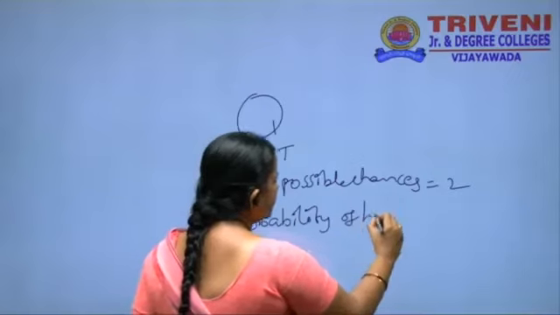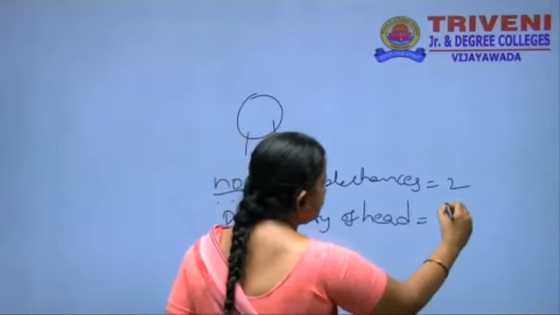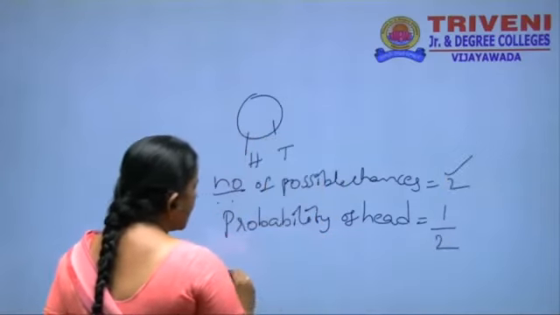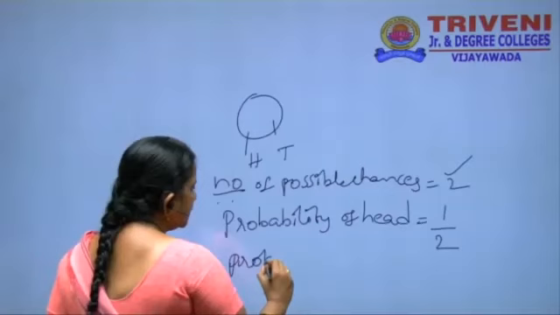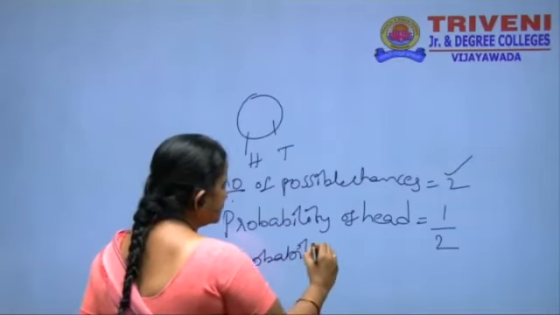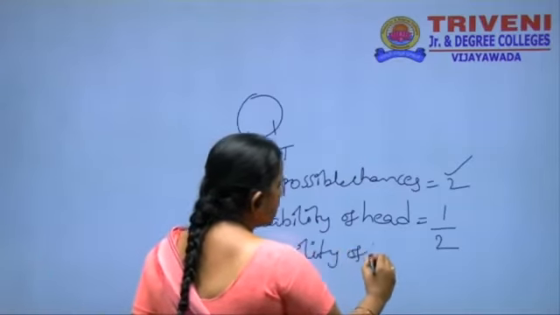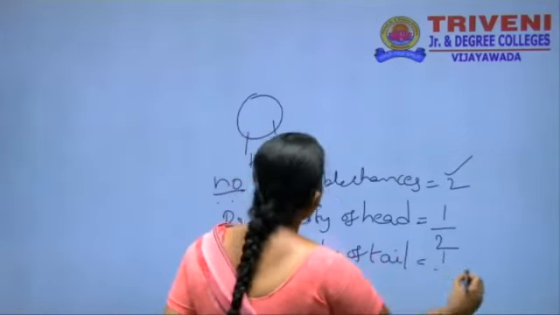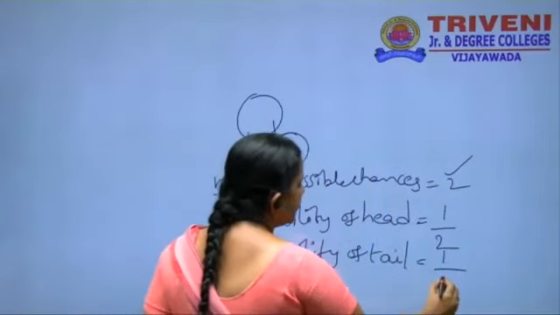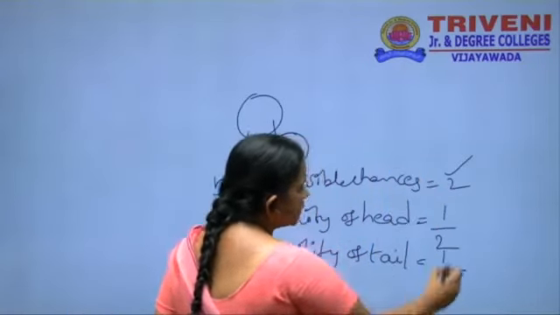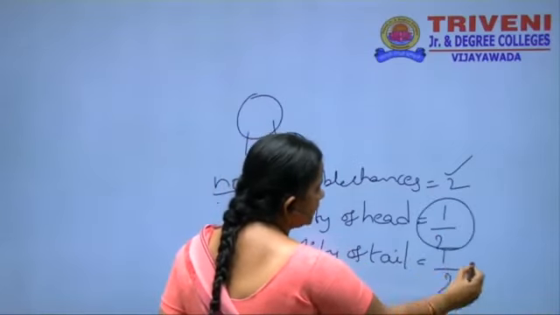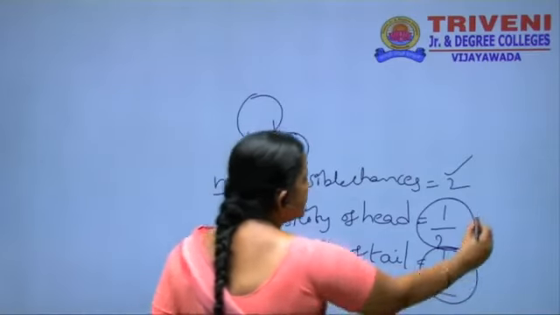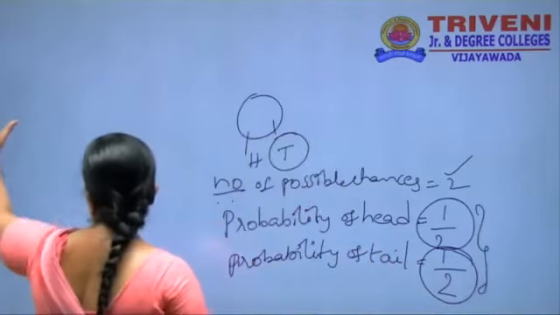The probability of head showing up in the coin is only one chance, but the total number of chances is 2, so it is 1 by 2. Similarly, the probability of tail is also the same: only one chance, that is 1, but the total number of chances is 2. The probability of head is 1 by 2 and the probability of tail is also 1 by 2. These two are possibilities of the same chances.